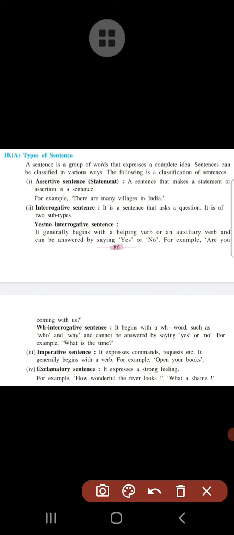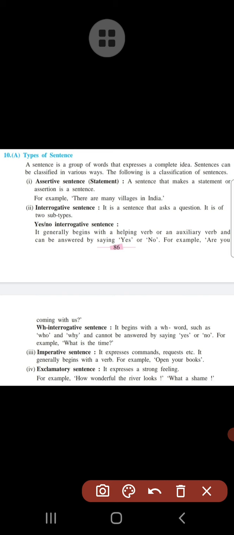Now, look at this. A sentence is a group of words that express a complete idea. Here the phrase "complete idea" is very essential, because if we are forming a group of words but they are not arranged in a systematic manner in order to convey the meaning, then that will not be called a sentence. So a sentence means a group of words that express a complete idea. This is the main thing.